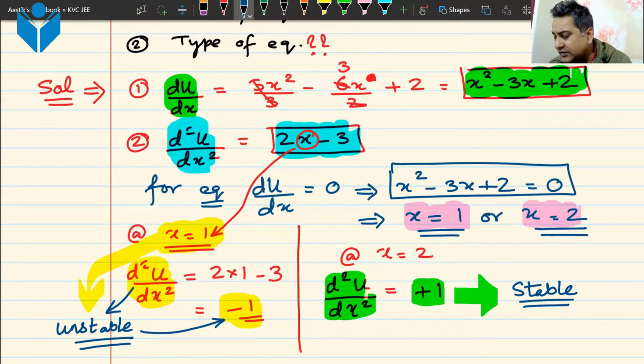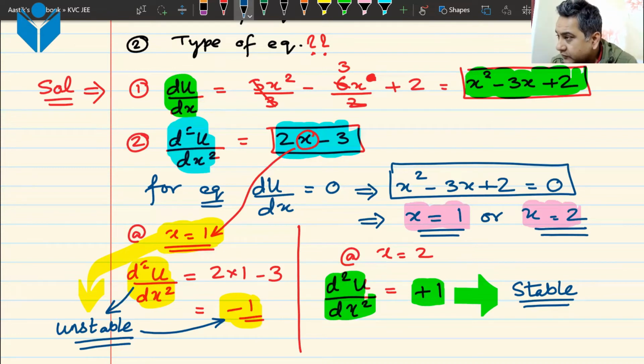Tell me your thoughts. I'll see whether you are able to understand the basic point of this question. The basic point of this question was not to find out the answer, it was to understand something. What was that thing? You have to understand what you have to understand from the question, so that when such a question comes, you are able to solve it correctly. Yes.